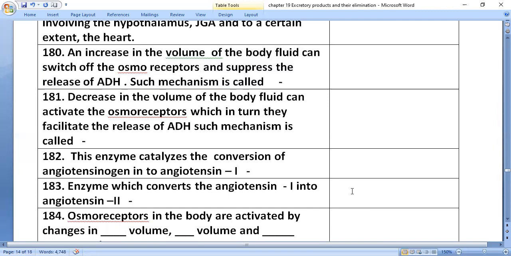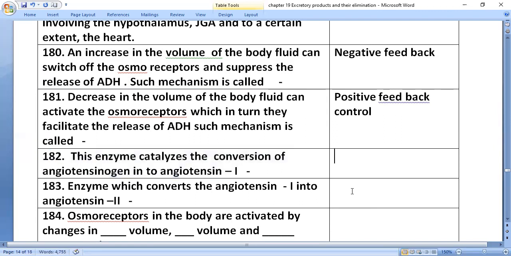An increase in volume of the body fluid can switch off the osmoreceptor and suppress the release of ADH. Such a mechanism is called negative feedback. A decrease in the volume of the body fluid can activate the osmoreceptors, which in turn facilitate the release of ADH. Such a mechanism is called positive feedback control.